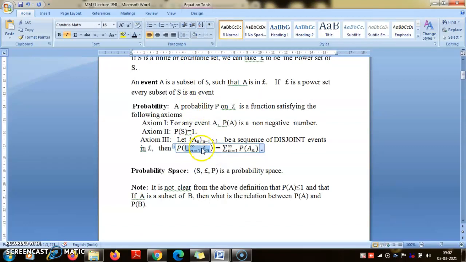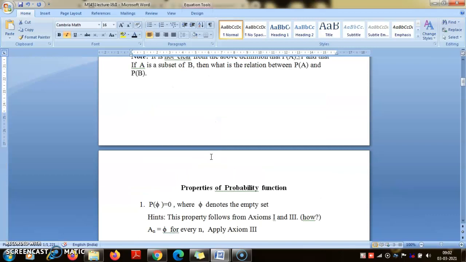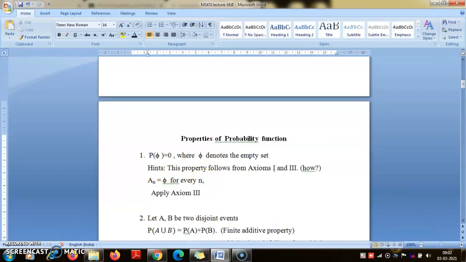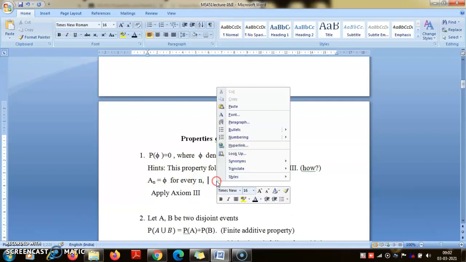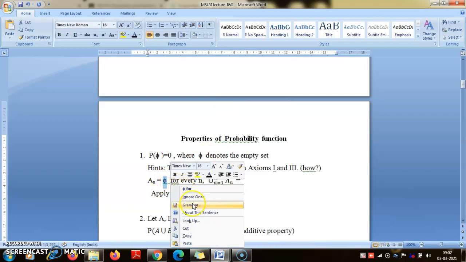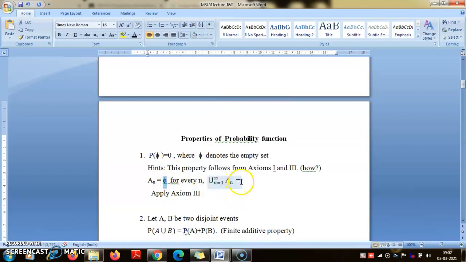Since all the sets are empty, their union will also be empty, and if I take the intersection of any of these sets, Ai intersection Aj will also be empty. Fine, so they are disjoint and axiom 3 will hold.